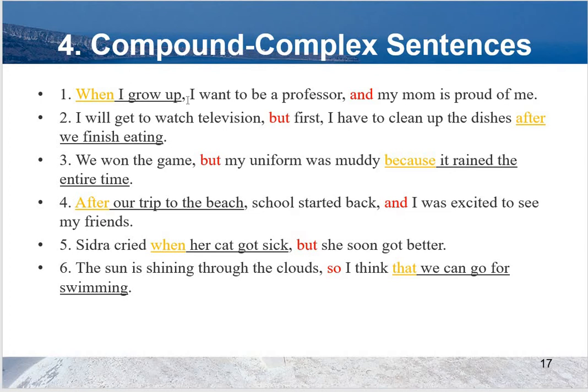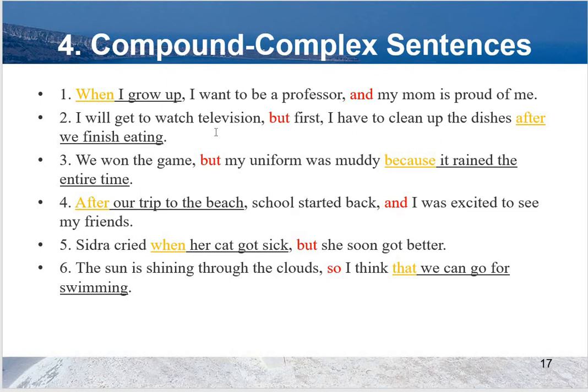When I grew up, first clause. I want to be a professor, second clause. And my mom is proud of me. This is third clause. So there are three clauses. And in FANBOYS, this 'and' is from coordinate conjunction, and this 'when' is from subordinate conjunction. So coordinate conjunction and subordinate conjunction are present in one sentence. So this sentence is a compound complex sentence.